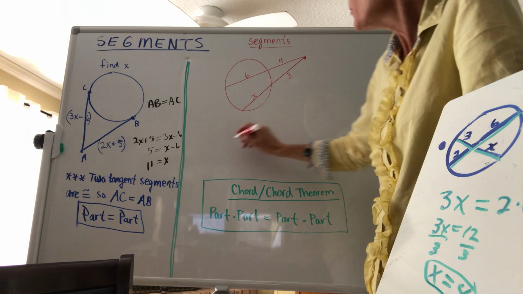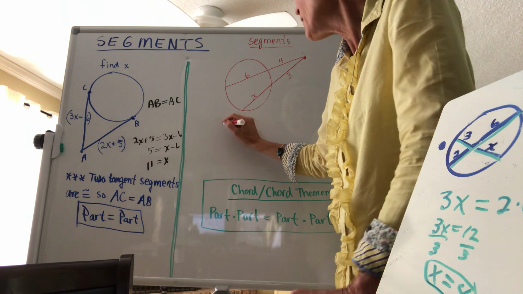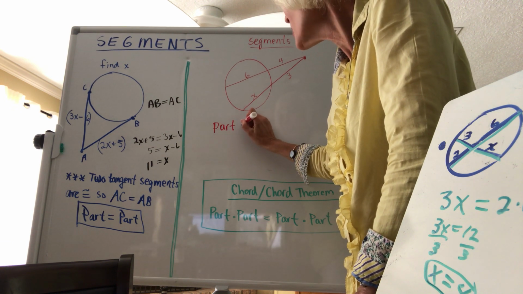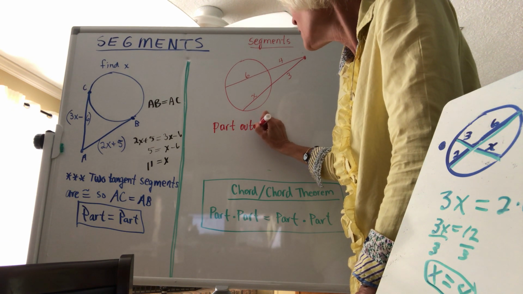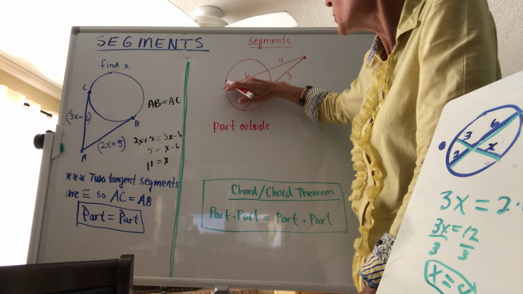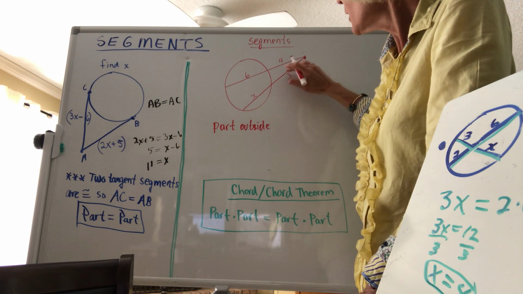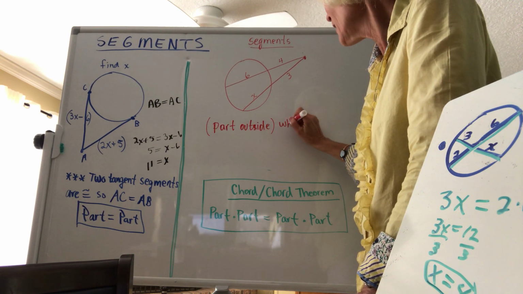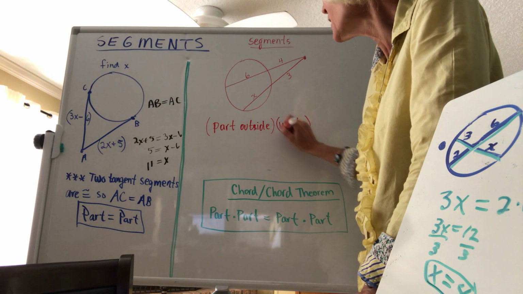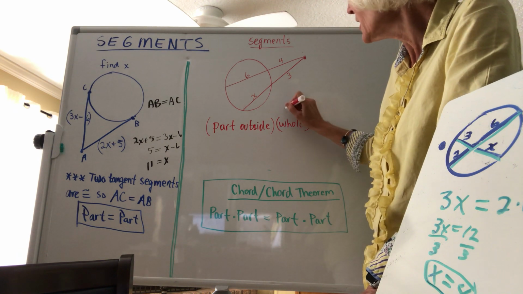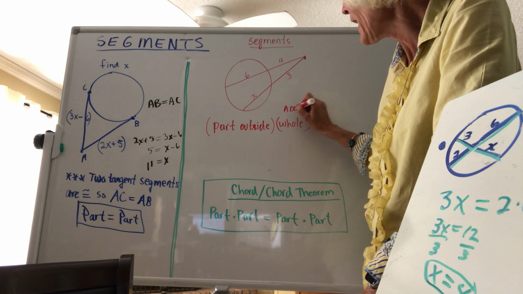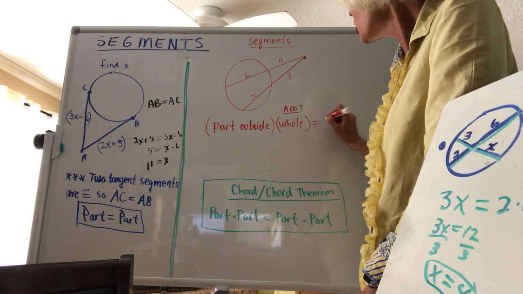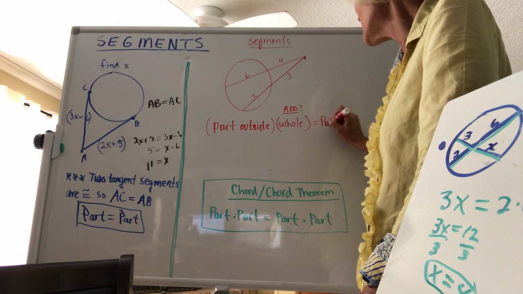triangle. So what I'm going to do on this one, when I have the vertex on the outside, is do the part outside, because that's going to be a side of the triangle. So when you put that segment in, the side of the triangle becomes the 3. So I'm going to do the part outside, and then I'm going to take that times the whole segment. Now that's where it gets a little tricky, because sometimes, not always, I might have to add to find that whole segment. Then I just change to the other secant segment and I do the exact same thing.